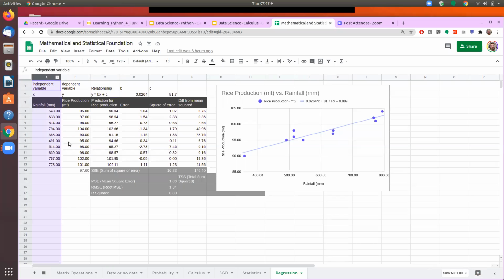That will be called univariate regression. And if I have more than one independent variable, like rainfall, and also say fertilizer used or insecticides used, so different elements we can use, then it will become a multivariate regression.